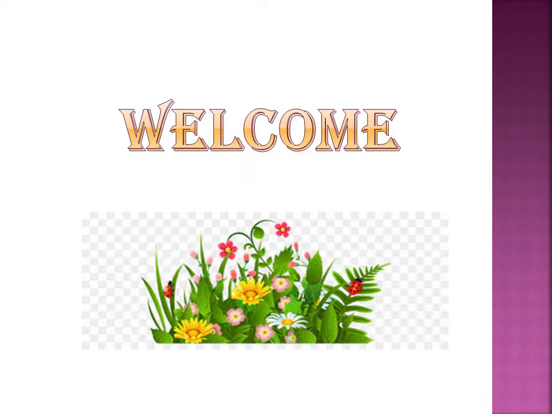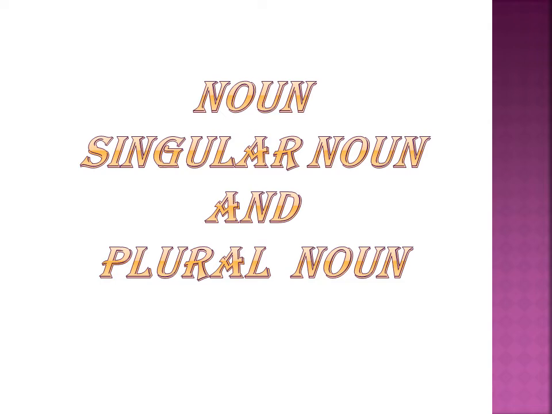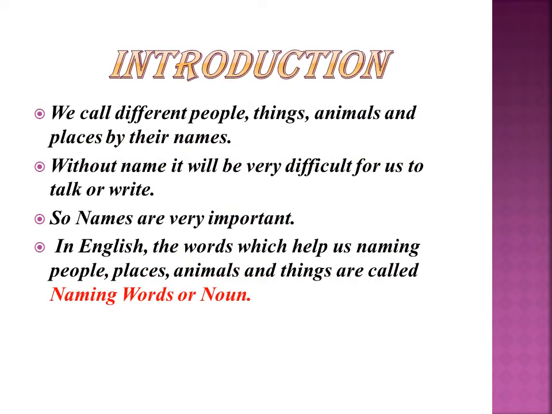Hello kids. Today we are going to see noun, singular noun and plural noun. Let's see the introduction. We call different people, things, animals and places by their names. Without name, it will be very difficult for us to talk or write. So, names are very important. In English, the words which help us naming people, places, animals and things are called naming words or noun.